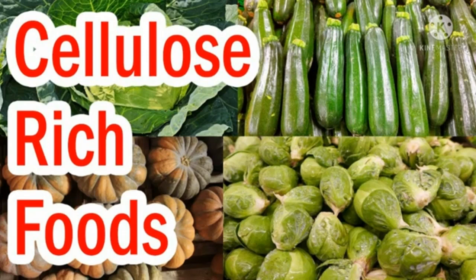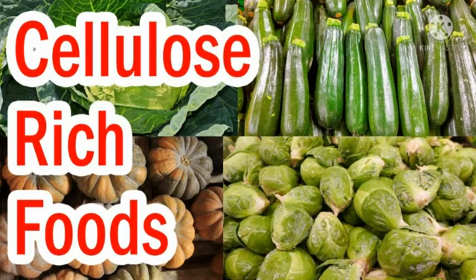Next one, cellulose. This is also one kind of carbohydrate. Cellulose is not digested by the human body. Cellulose is a complex carbohydrate like starch.